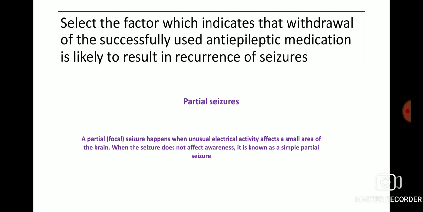Select the factor which indicates that withdrawal of the successfully used anti-epileptic medication is likely to result in recurrence of seizures. That is partial seizure. A partial seizure, which is also called a focal seizure, happens when unusual electrical activity affects a small area of the brain. When the seizure does not affect awareness, it is known as simple partial seizure.